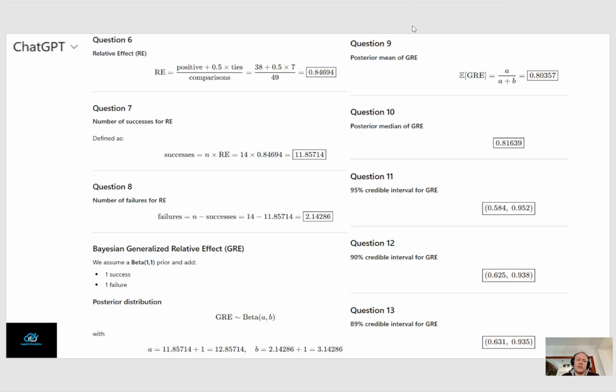But there are solutions for that as well. That's one of the reasons why I developed this approach called the generalized relative effect, but that is material that I will keep for a future video.